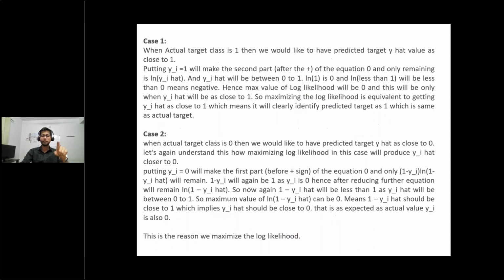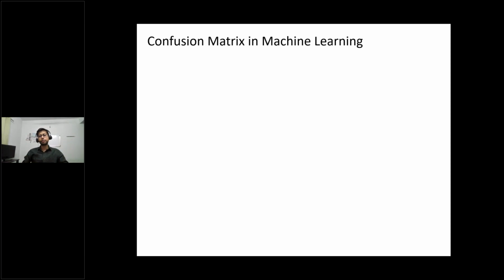I will share this whole explanation that I have written here, so you can read it later, and if you have any doubt, of course you can ask. So let's move further. The confusion matrix is another important concept, because when the model predicts class 1 or class 0, it makes some errors. Sometimes the object actually belongs to class 0, but the model predicts class 1.